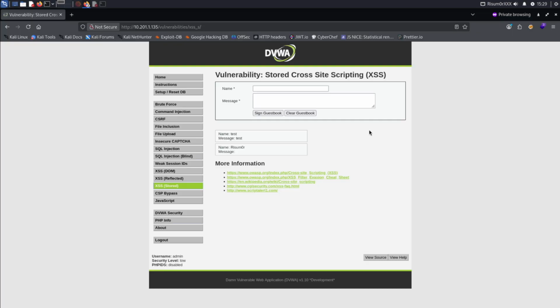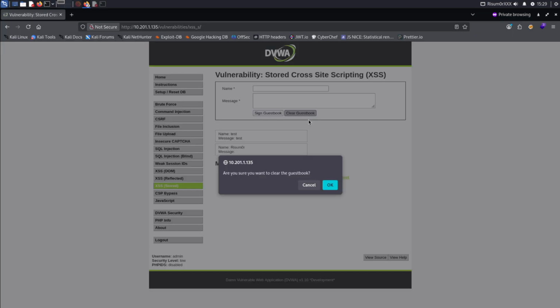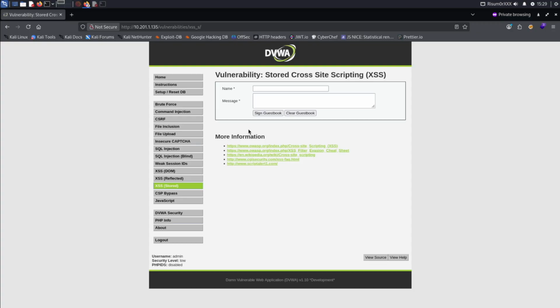So let's go ahead and get started with clearing out the guestbook. And then I'll try to show you something with a little bit more impact. Let's once again put in a name. And then we're going to change up the payload a little bit. So we'll go ahead and pop on in here and do another script tag. And we'll do alert again. Just so that you're aware, alert is the function within JavaScript that pops up that little dialog box that you've been seeing before. So just know that there's a multitude of other functions that can be used to do a lot of different things. This is just for demonstration purposes so you can see what's happening.